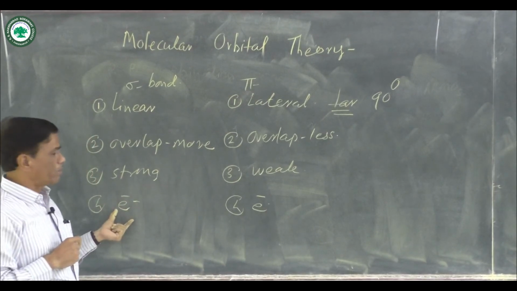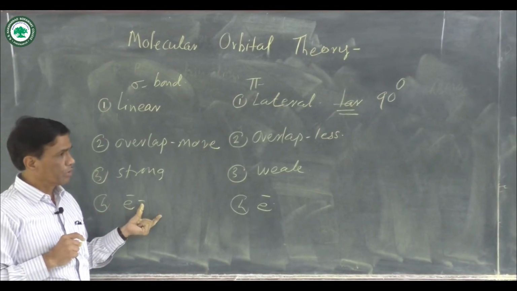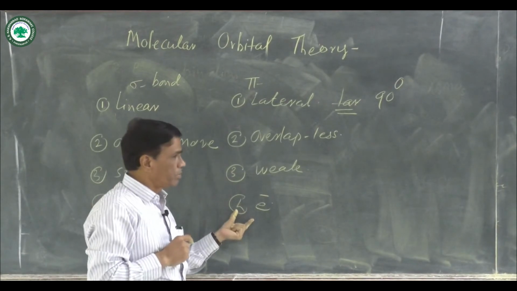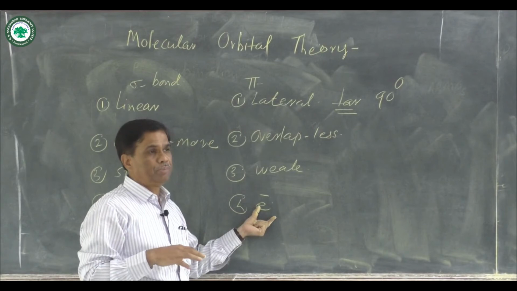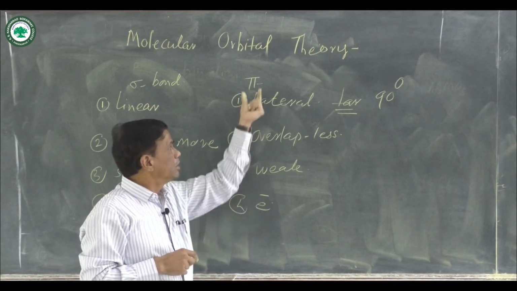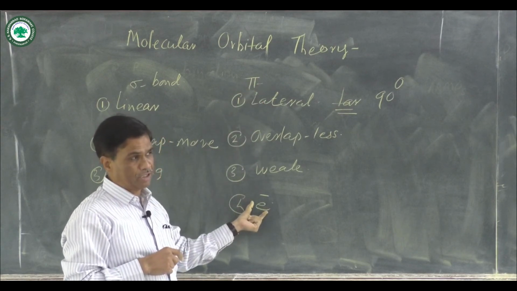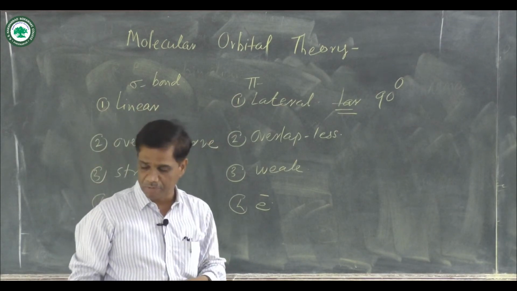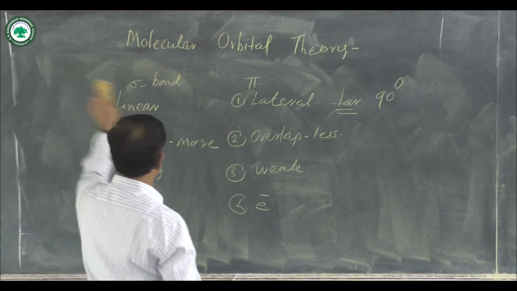In sigma bond formation, electron density is concentrated in between the region, therefore that bond is strong. But in pi bond formation, electron density is away from each other, means below the axis and above the axis, two regions, therefore electron density is not concentrated in between that region. These are some common comparison points between sigma bond formation and pi bond formation.